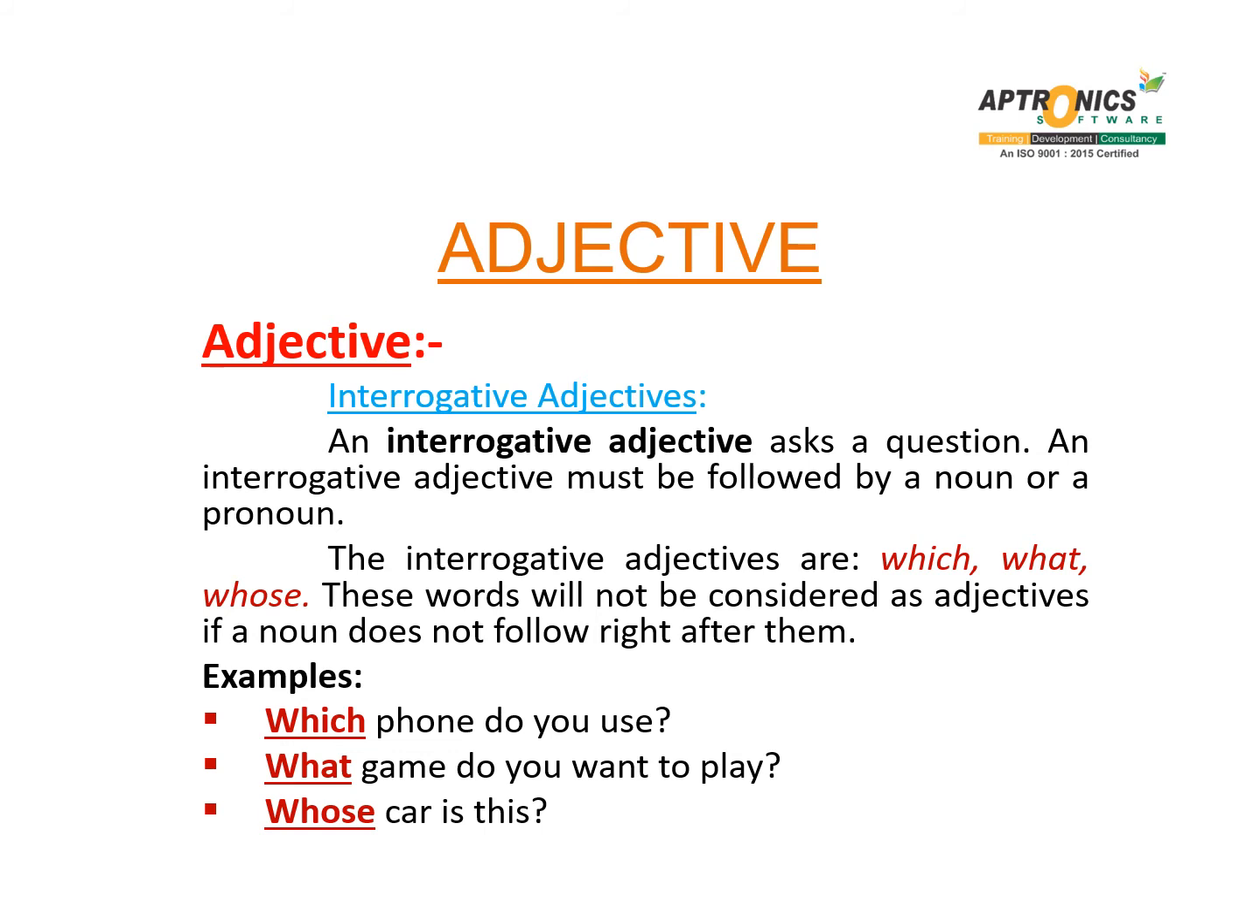Interrogative adjectives. An interrogative adjective asks a question. An interrogative adjective must be followed by a noun or a pronoun. The interrogative adjectives are which, what, whose. These words will not be considered as adjectives if a noun does not follow right after them. For example, which phone do you use? What game do you want to play? Whose car is this?